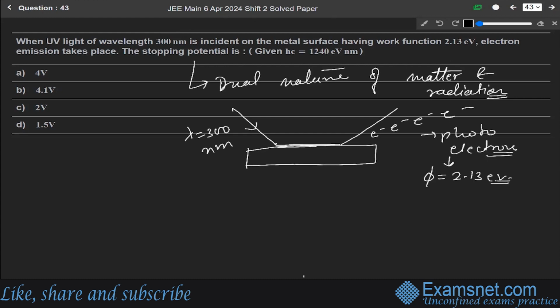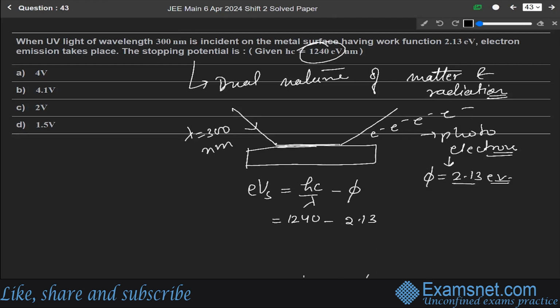So we know that this is the phenomenon of photoelectric effect, and for the photoelectric effect the equation is given as this: Vs, the stopping potential, is equal to hc over lambda minus phi, where phi is the work function, and we have to find this stopping potential. So this will be equal to hc over lambda minus 2.13. The hc value is given as 1240 electron volt nanometer.